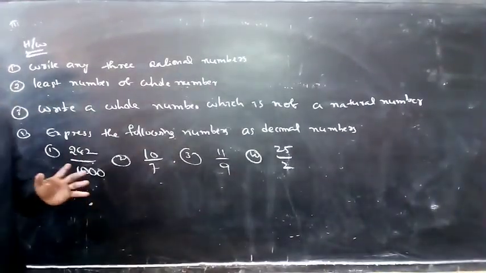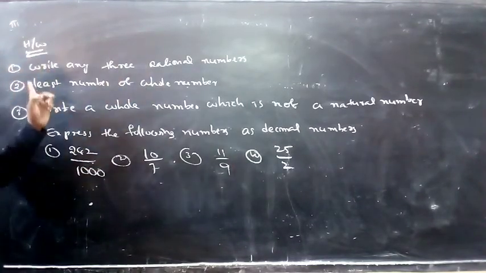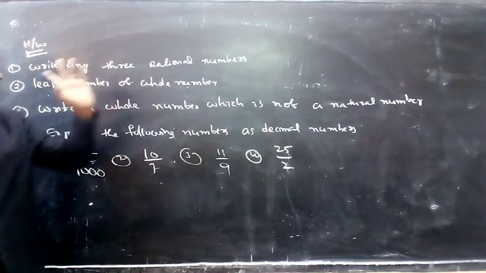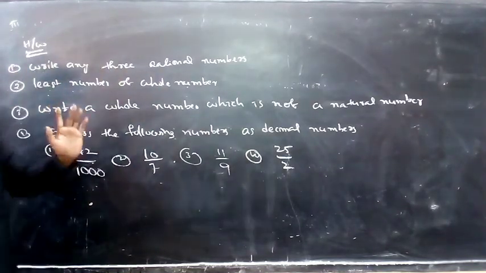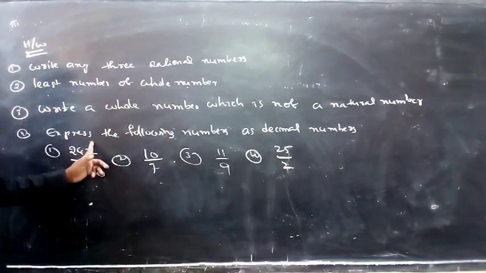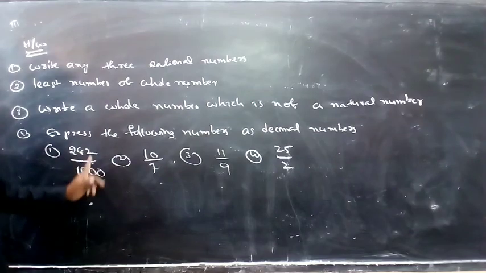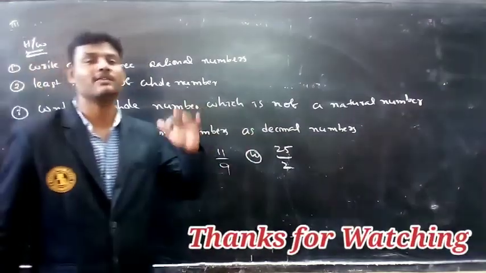Next class students, here is the homework. Write any three rational numbers. Least number of whole numbers. Write a whole number which is not a natural number. Express the following numbers as decimal numbers: 242 by 1000, so divide 242 by 1000, 10 by 7, 11 by 9 and 25 by 2.